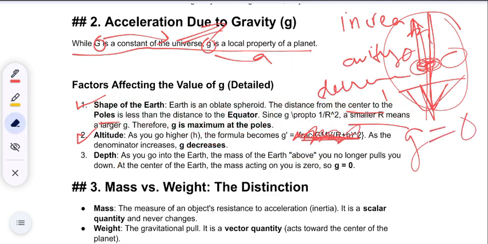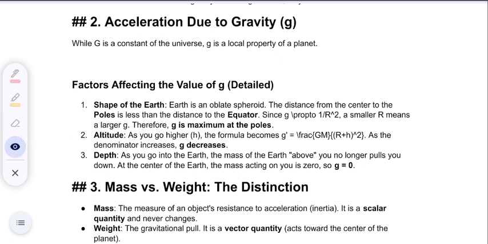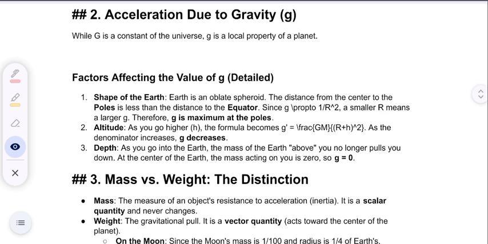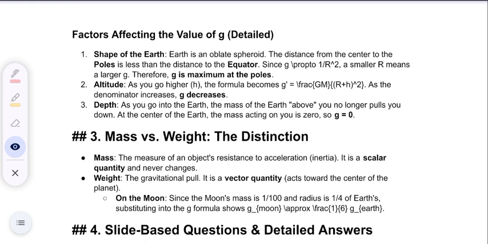Now mass versus weight. What is the difference between mass and weight? This I have already explained in my previous video. If you have not watched that video, please go and watch that. That is based on elements and compounds, and it is divided into two parts. This video is also divided into two parts, part 1 and part 2. In this I will explain some part, and in the other video I will explain the rest. Don't forget to watch part 2 as well.